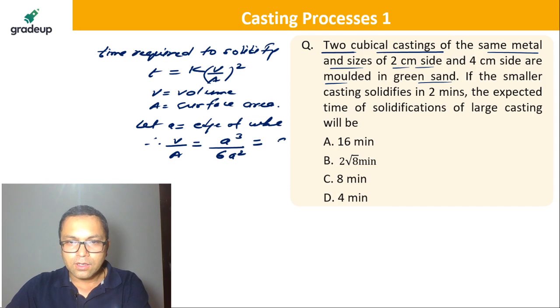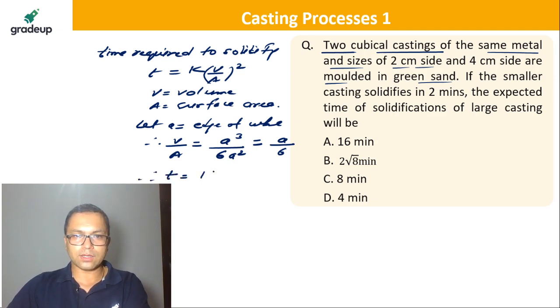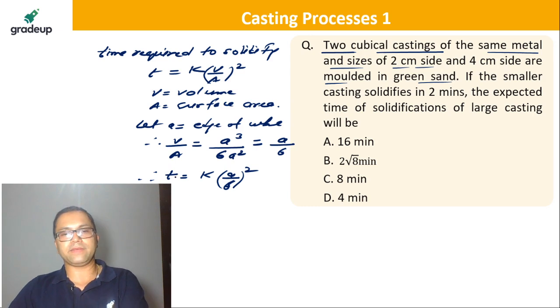So that is A upon 6. Let the edge of the cube be A; then V upon A is A upon 6. Are you getting that? So time is A upon 6 whole square. So time taken to solidify is K times A upon 6 whole square.